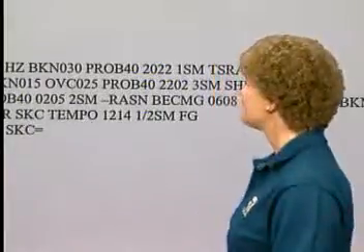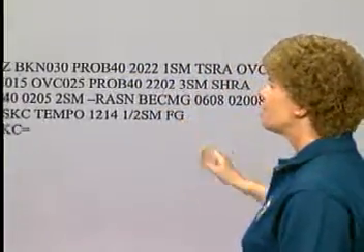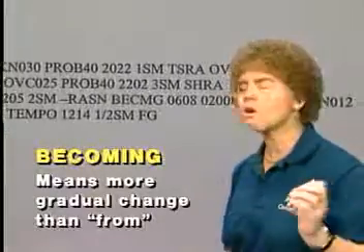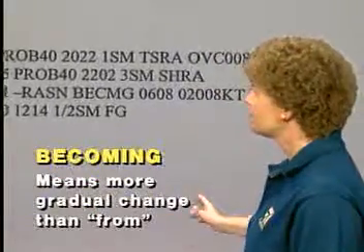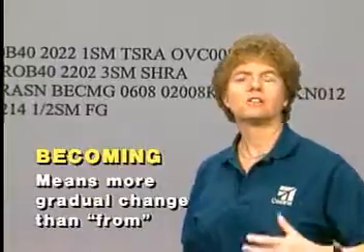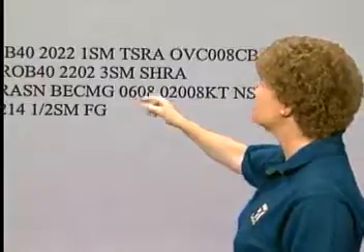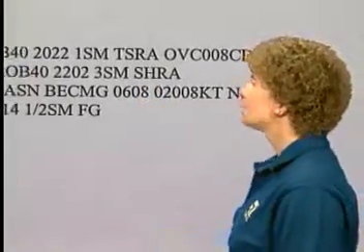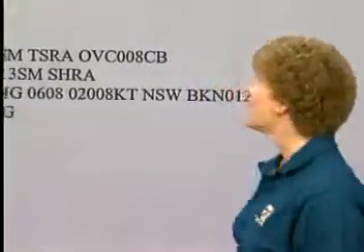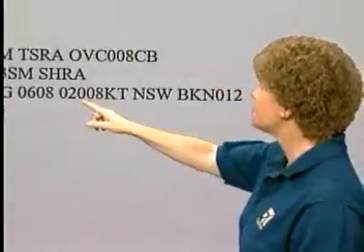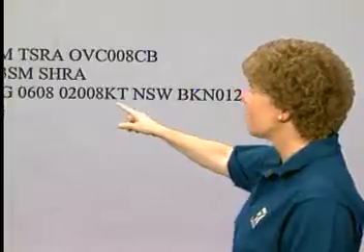Next we have a becoming grouping. Now becoming means a more gradual change than from. The weather is expected to slowly change between the 2 times given here, which will normally be a 2-hour time period. So between the hours of 0600 Zulu to 0800 Zulu, the weather will be becoming or gradually changing to a wind from 020 degrees at a velocity of 8 knots.